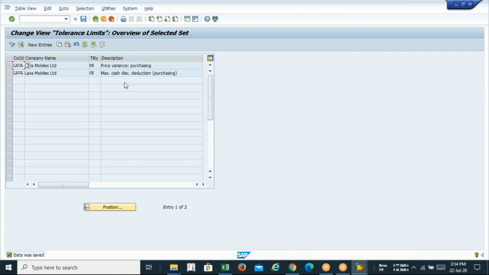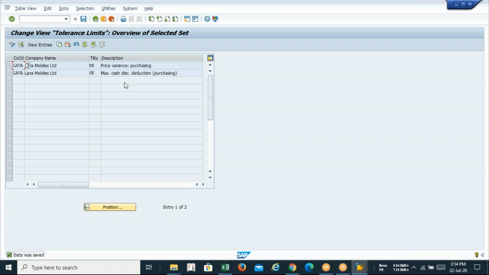We have not created these two tolerance keys, PE and AC. That is the default selection from SAP, so we have to select them. Hello. Yes, Satya, please speak a little louder, your voice is not audible to me properly. Am I audible now? Yeah, audible. Please tell me.